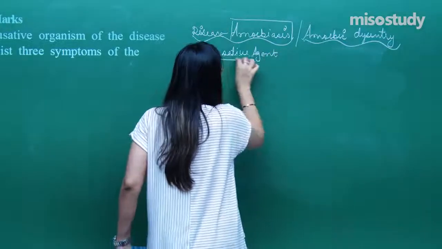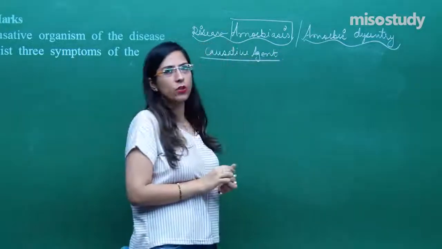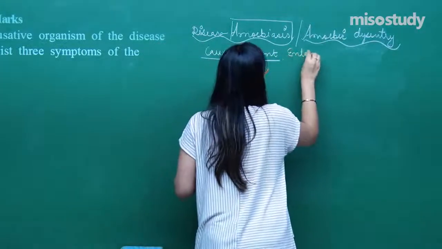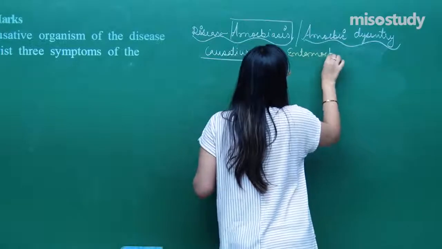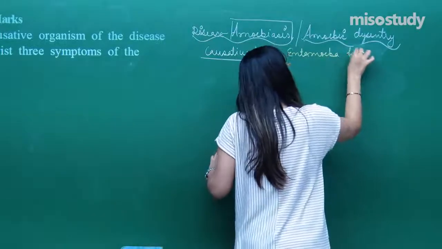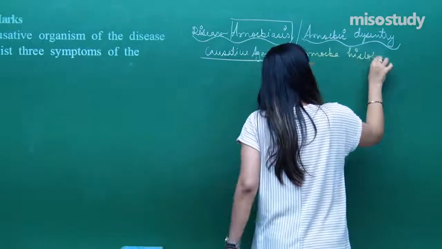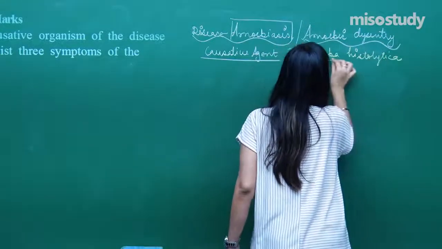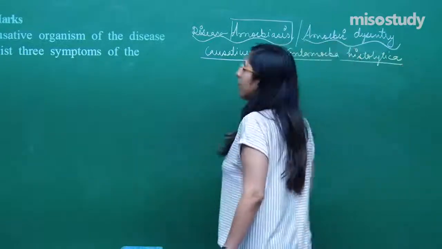That is Entamoeba histolytica. I have written the scientific name.